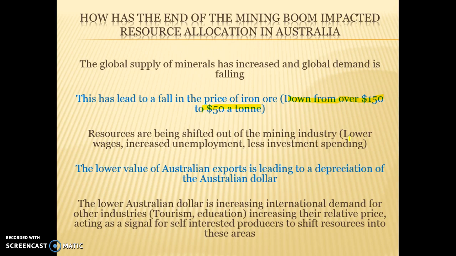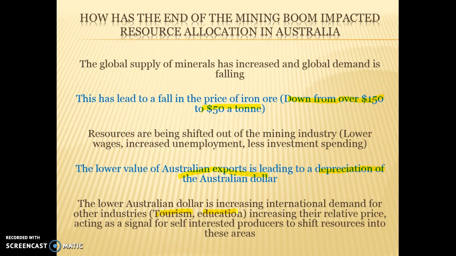Where are these resources going? Well, the good thing about the lower commodity prices is actually leading to a depreciation of the Australian dollar. And we'll learn more about this when we look at macroeconomics. But the lower value of Australian exports has caused the dollar to depreciate, and that's increased the demand for a lot of other industries in Australia. So it's increased international demand for tourism and education because it's now cheaper for people to come to Australia. So that means that we can charge them higher prices when they come to Australia.